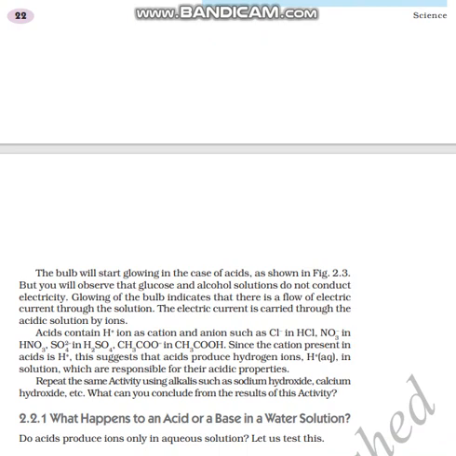Repeat the same activity using alkalis such as sodium hydroxide, calcium hydroxide, etc. What can you conclude from the result of this activity? As we have observed, all acids contain hydrogen as positively charged ions.